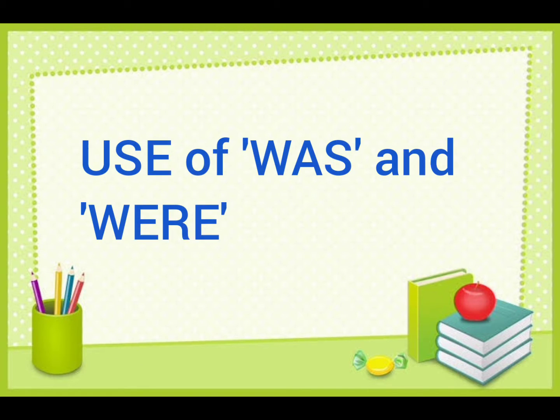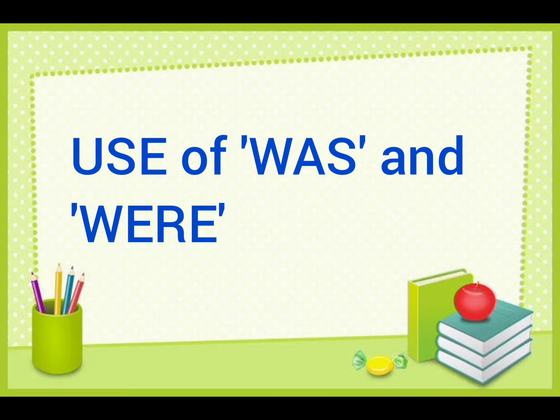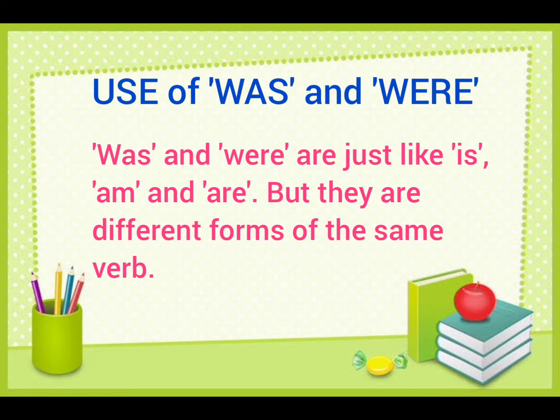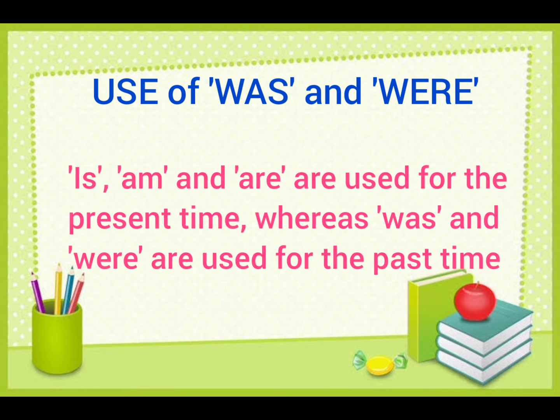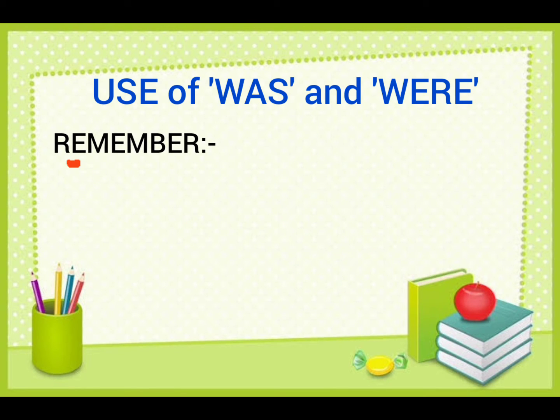We will see where to use was and were. Was and were are just like is, am, are, but they are different forms of the same verb. Is, am, are are used for the present time, whereas was, were are used for the past time. Now again we have to remember some points.